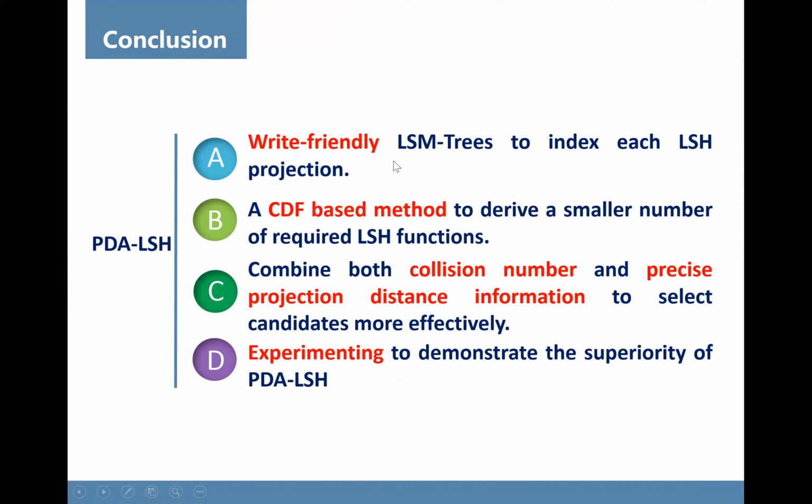Let's end with a conclusion. We propose a lower index called PDA-LSH. To improve the update performance, we propose to use the right-flanked LSM trees to index each LSH projection. Then we propose a CDF-based method to derive a small number of required LSH functions. To improve the search performance, we combine both collision number and precise projection distance to select the candidates.